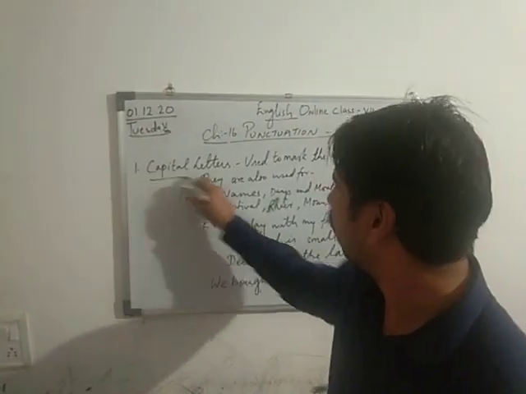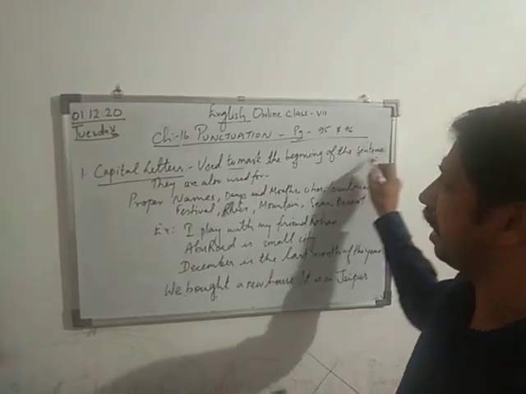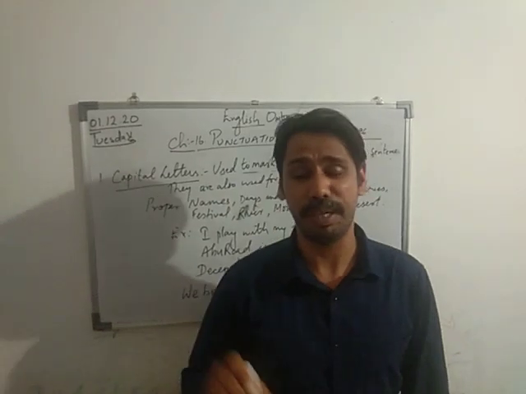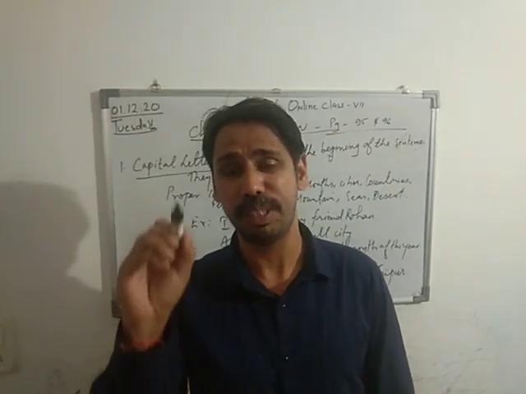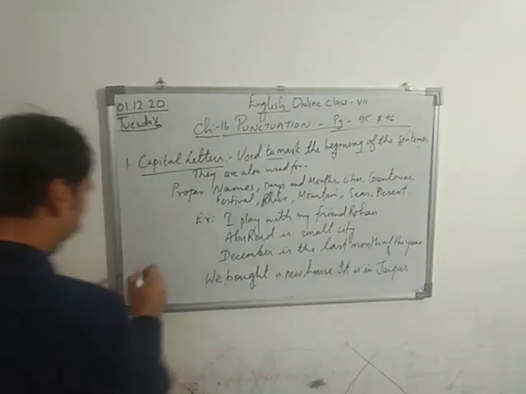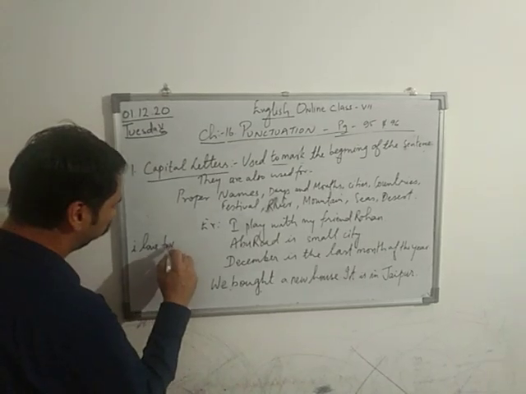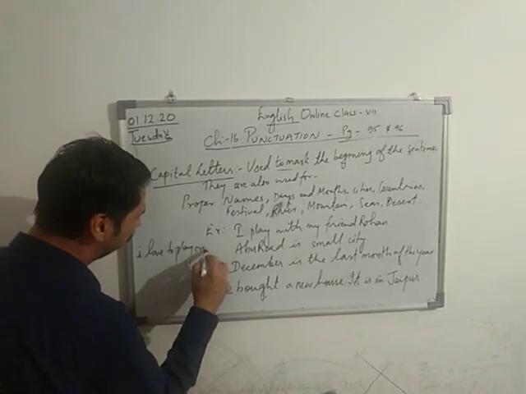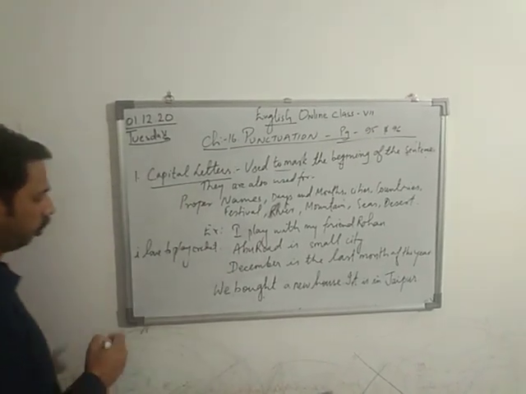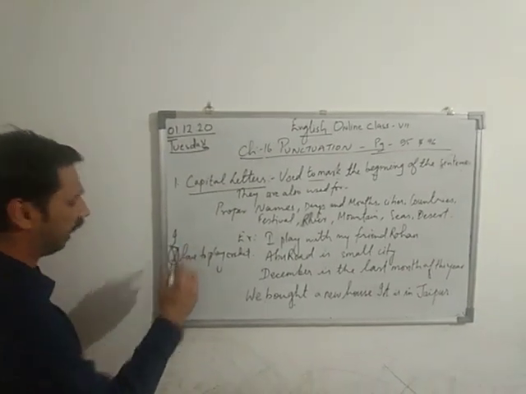Correct? Now, first one is capital letters. Over here, used to mark the beginning of the sentence. It means whenever I'm going to start my writing, I'll start with a capital. I'll not start with a small. For example, if I write over here, i love to play cricket, I have started with small i. It's wrong. It should be capital I.